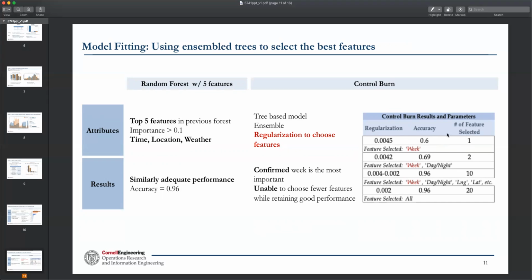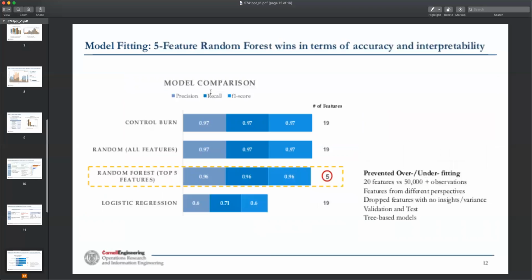And if we want to ensure the accuracy, then it'll probably choose most or all of the features. So in general, random forest with 5 features is considered the best model in our analysis. So we're going to compare these models.